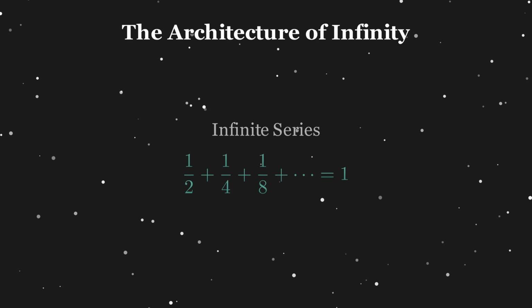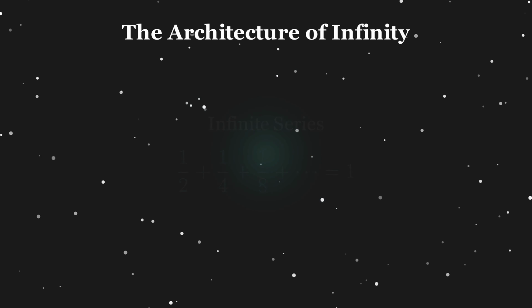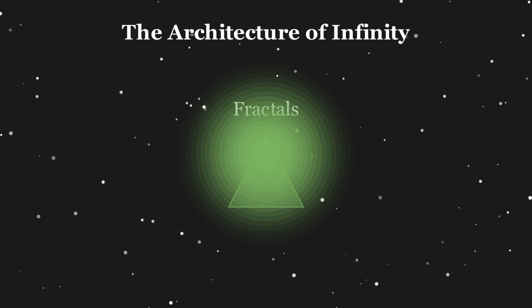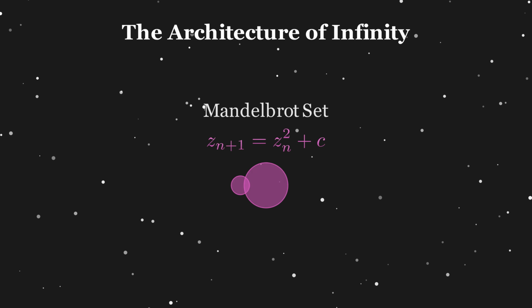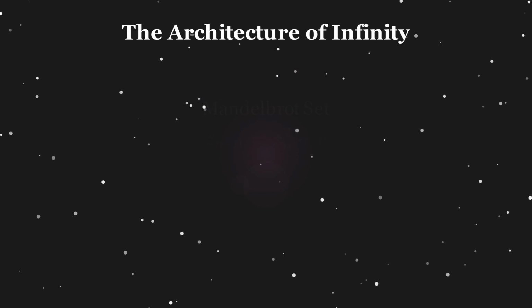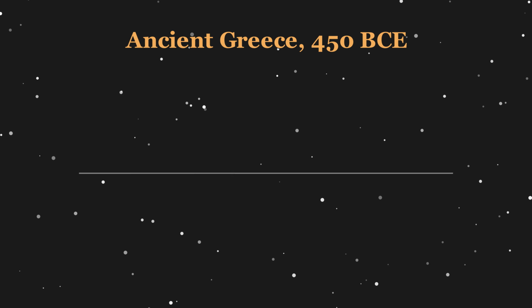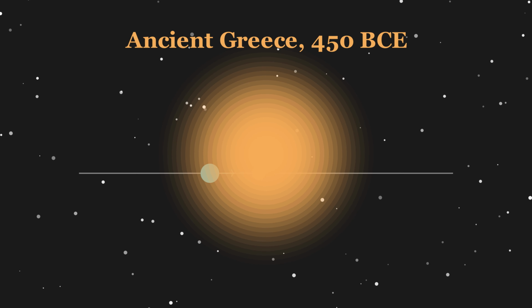Then infinite series, how adding infinitely many numbers can give us a finite answer. Next, fractals, shapes with infinite detail hiding within finite boundaries. Finally, the Mandelbrot set, infinite complexity born from the simplest equation imaginable. Let's begin our journey into the architecture of infinity, starting with a race that has puzzled humanity for over 2,500 years.